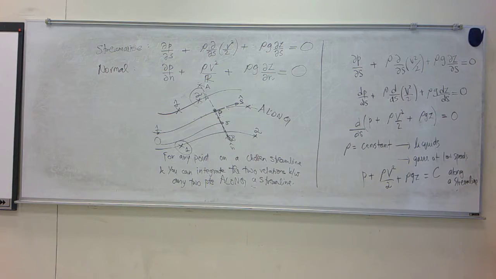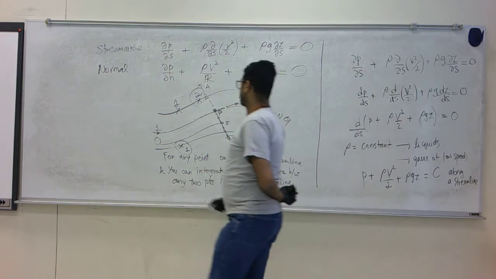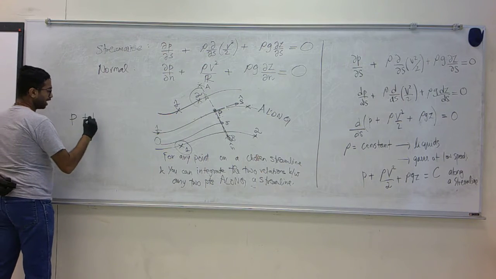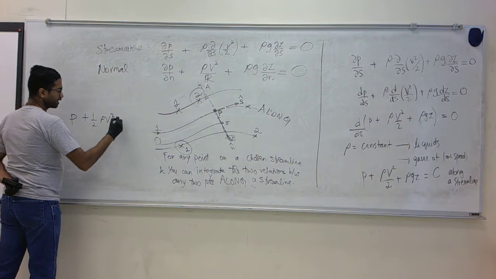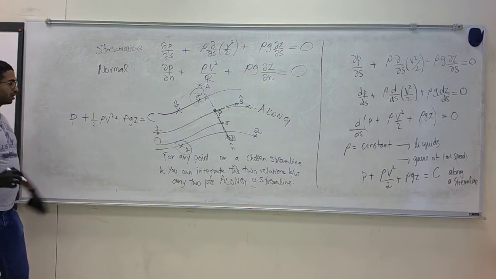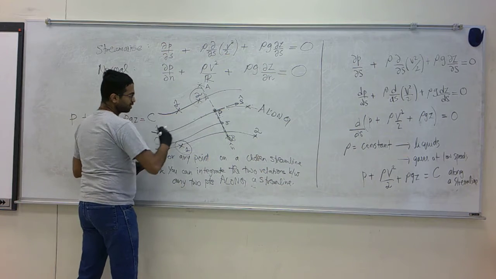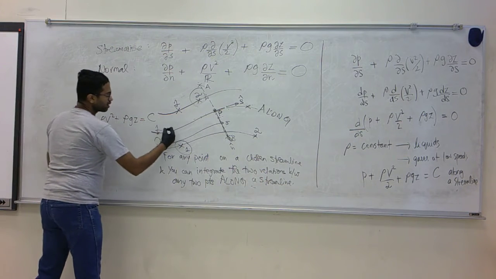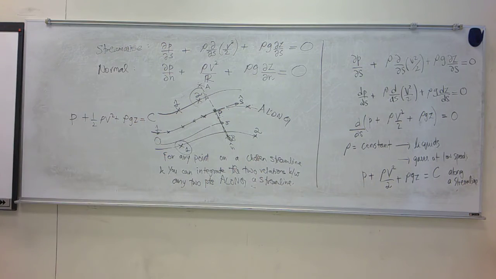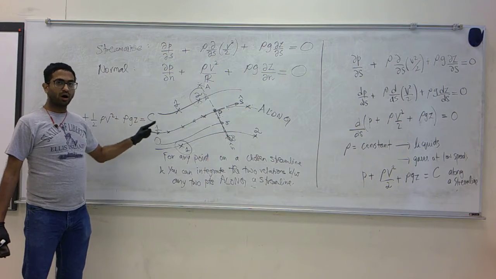This is a mathematical statement that says the sum of pressure plus half rho V squared plus rho Gz is a constant along this streamline. If I choose this streamline, this sum is a constant at every point on the streamline. Not only is that true, it is also valid between any 2 points on the streamline.